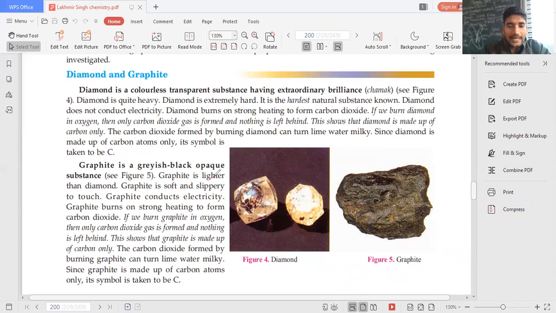So graphite is lighter than diamond. Graphite is soft and slippery to the touch. It conducts electricity. The question is, why does graphite conduct electricity? I have already told you that graphite conducts electricity because of the presence of free electrons or delocalized pi electrons. If we burn graphite in oxygen, then only carbon dioxide gas is formed and nothing is left behind. This shows that graphite is also made up of carbon only, and its symbol is also taken as C.